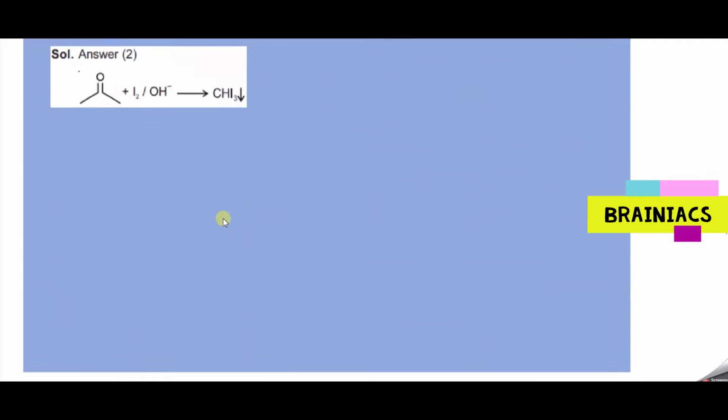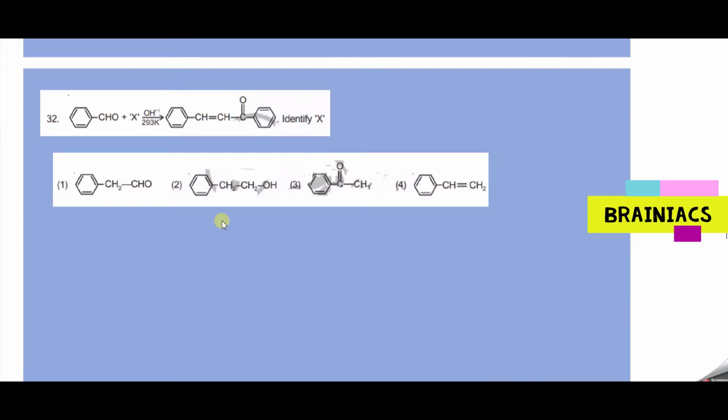Try out this one. Identify the X in the reaction. So you can easily see OH minus, and you are given an aldehyde. From this itself, you can easily understand double bond, single bond, carbonyl group. So we can easily say this is a case of aldol condensation, a cross aldol. So what can be the product here? The best method to do this is to split this one from this. You try out to find the answer.